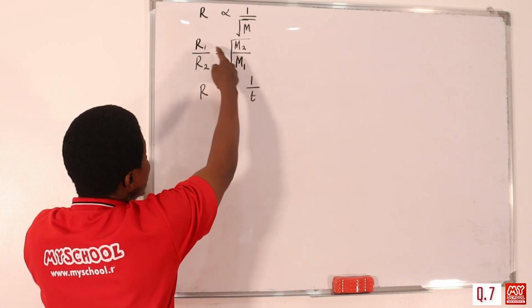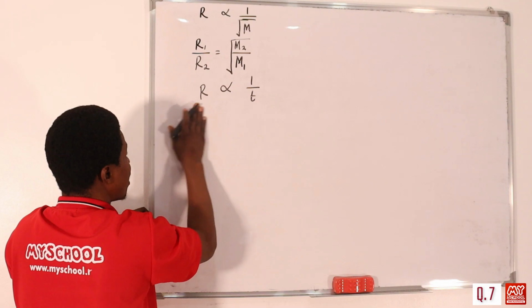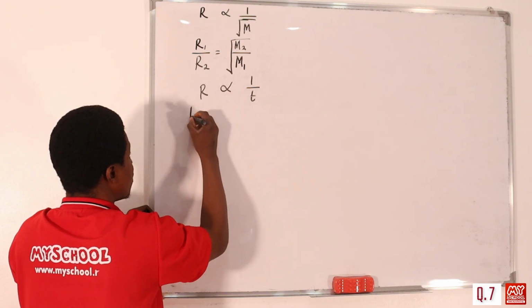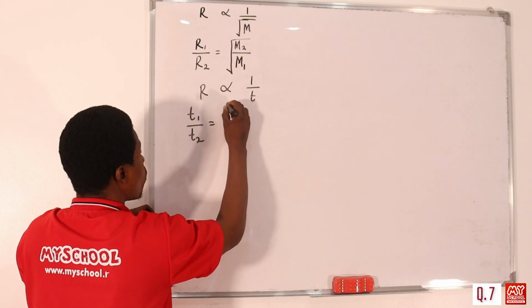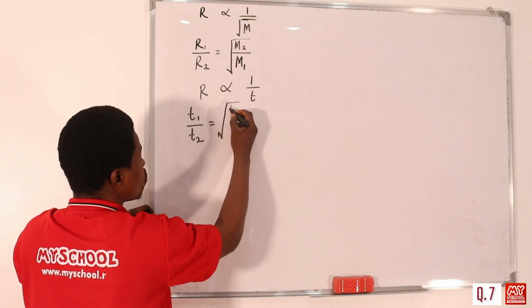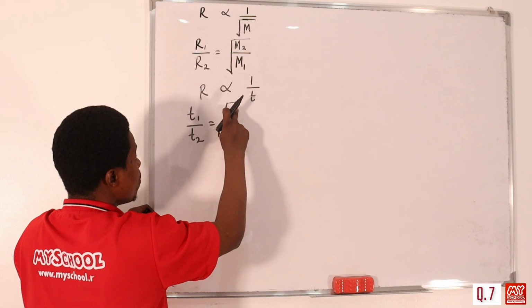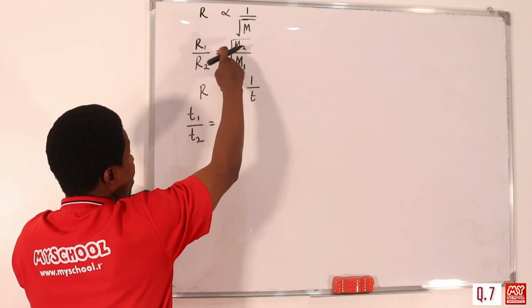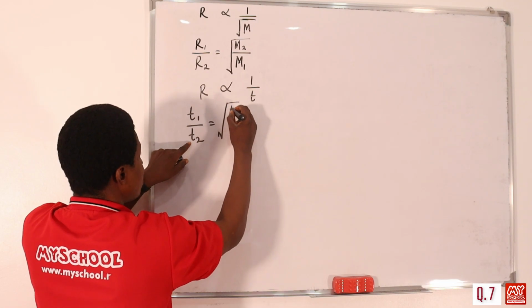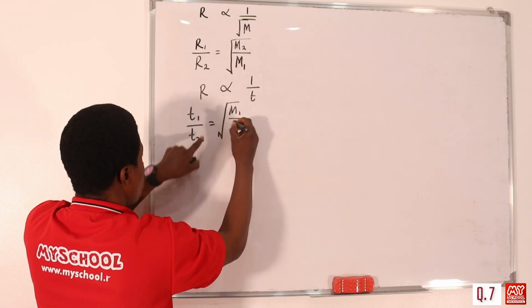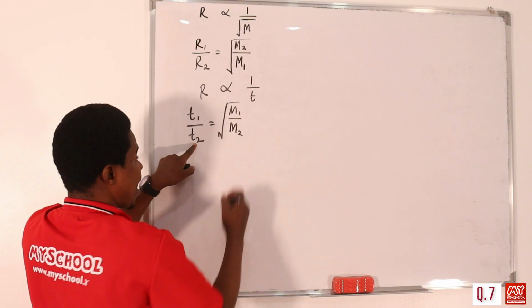So we are talking about time now, not rate, because inversely, T1 over T2 will be equal to the square root of, now it's not going to be M2, since this is inversely proportional to this, so this is going to be M1 over M2. I hope you got that.